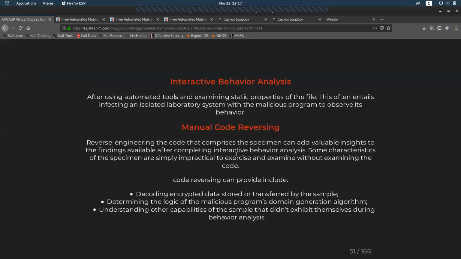So next, interactive behavior analysis. This is where we interact with the piece of malware, examine its properties, and execute the application to see what it is doing to the OS. Like if we execute a WannaCry ransomware on a Windows 7, and check from the other side what it is doing to the system, we'll understand how much damage it can produce.